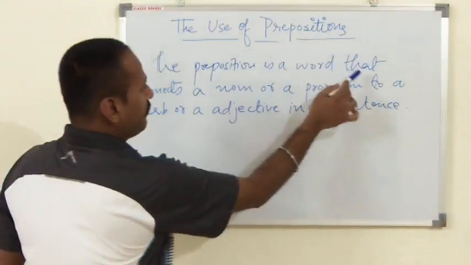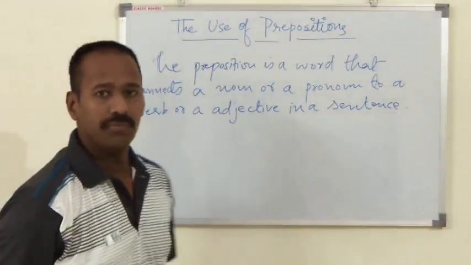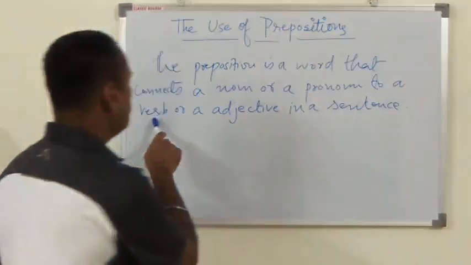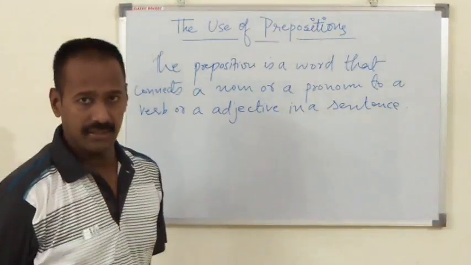A preposition is a word that connects a noun or a pronoun to a verb or adjective in a sentence.